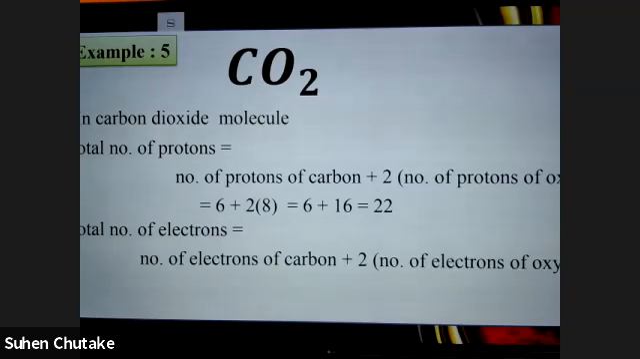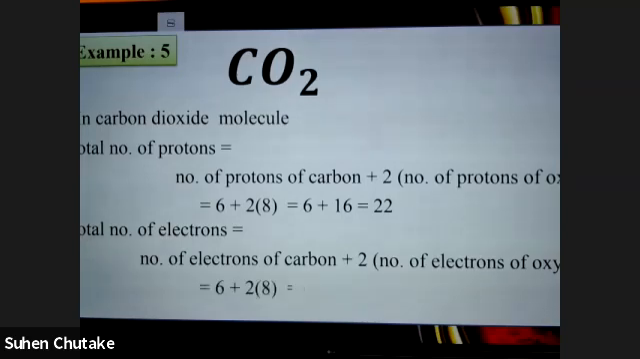Carbon dioxide molecule. For the molecule, I've done this for you. See, you have to add for carbon. How many are there? Carbon has six electrons and every oxygen has 8 electrons. So 6 plus 8 plus 8, because 2 oxygens are there. 6 plus 16 is 22. So 22 electrons, 22 protons and 22 neutrons will be there for carbon dioxide.